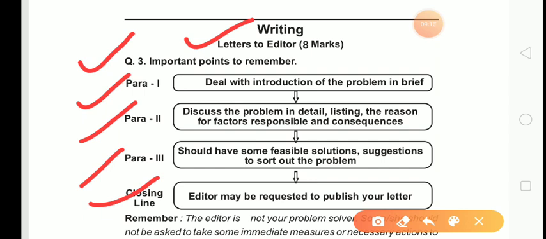So never mention that please look into the matter and take the steps to solve it. You should not mention such lines in such types of letters, because such letters are written to the editor, and the editor will only publish your problem. He is not going to solve your problem. So never request an editor to solve your problem. Only request him or her to publish your problem.